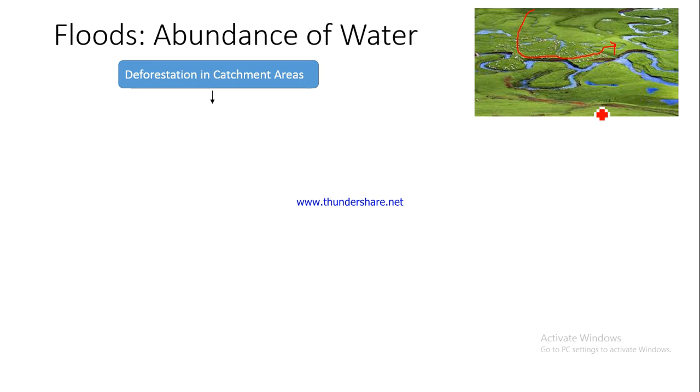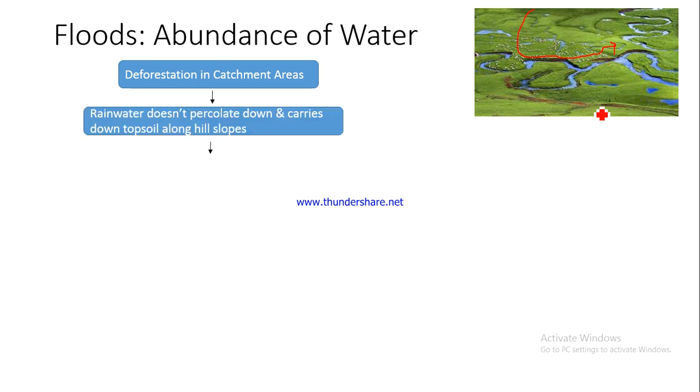Trees have been cut down, logging has taken place, then what will happen? When the forest is there, the rainwater would not move freely and very fast, and because it moves relatively slowly, there would be greater opportunity for the rainwater to percolate down and recharge the water table.